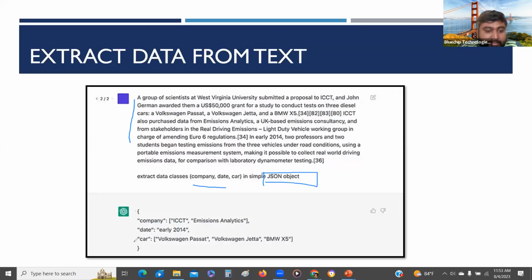Then you will get the data classes in JSON format. This is useful for data analysts who want to capture or extract certain data from a paragraph, a log file, or documentation into a certain data format. Traditionally they have to use their own experience to do this, but now you can ask ChatGPT and improve the efficiency.